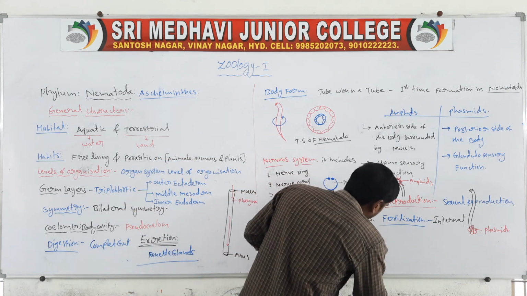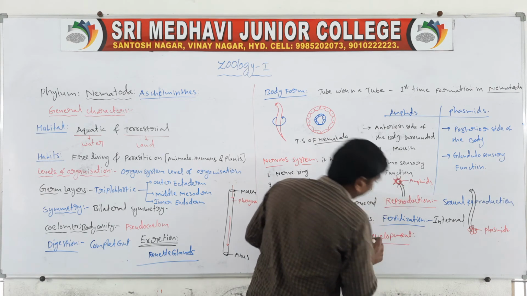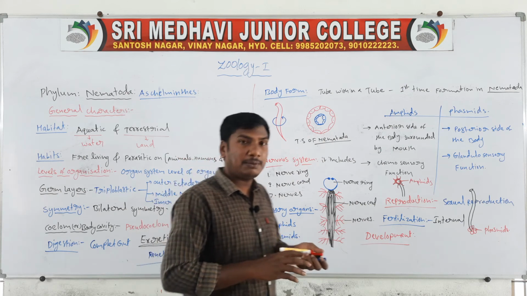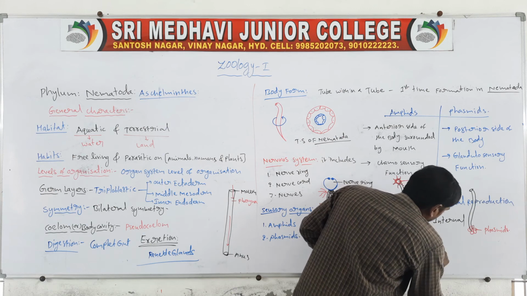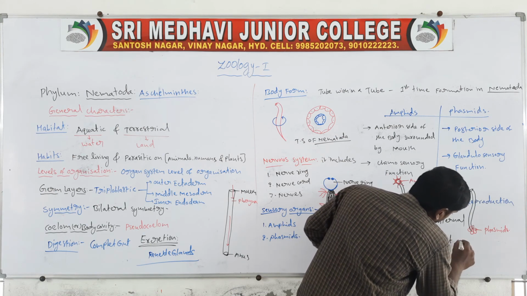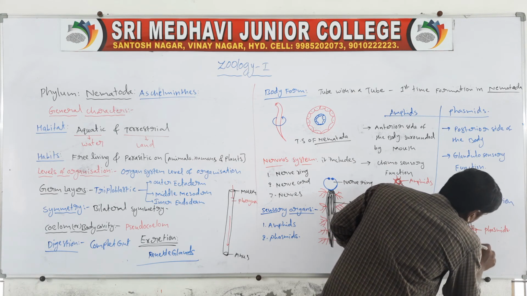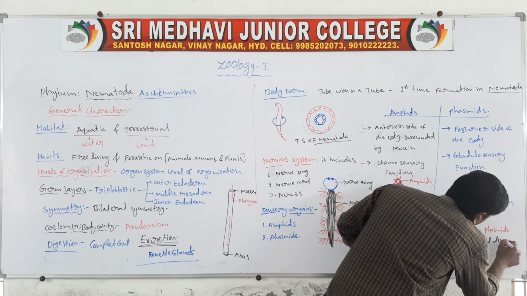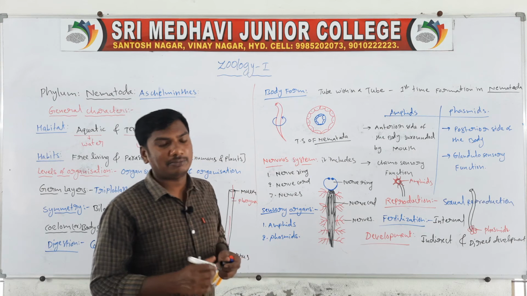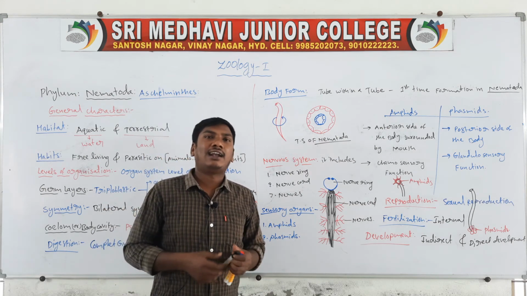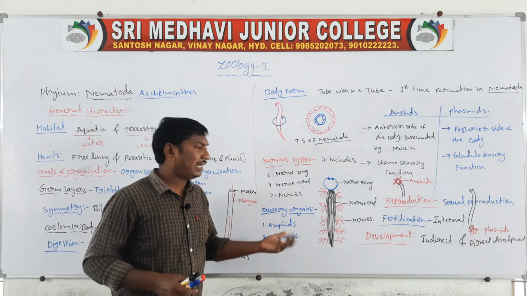Next one, development. Some of the animals have indirect development, some have direct development. Indirect means they present larval stages. Direct means there are no larval forms. So they are the development.